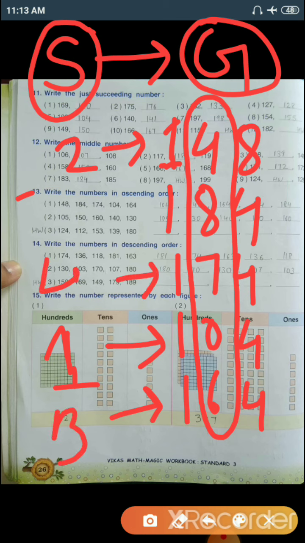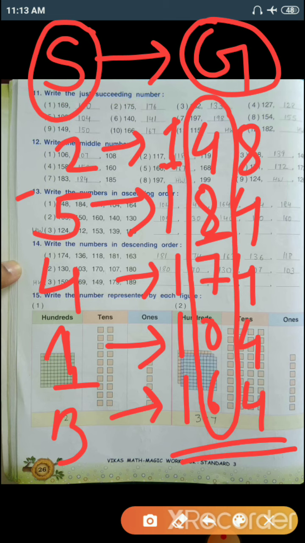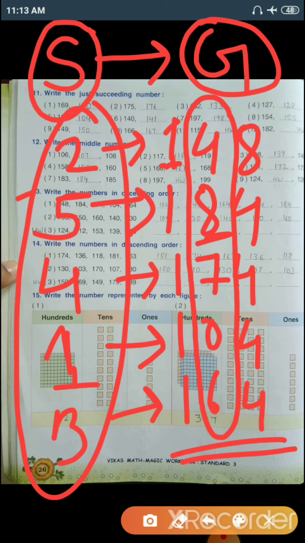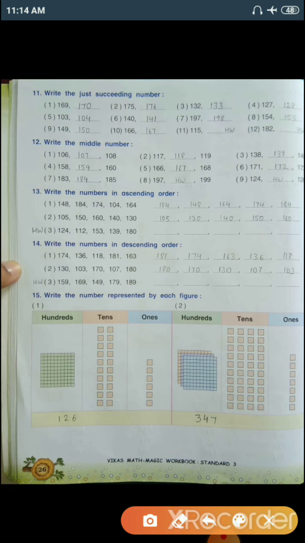Then this 7 will come. So this is number 4. And after that 8. So the 5th number is 184. With the help of this method, we can easily go from the smallest number to the greatest number, that means in ascending order. So the first number is 104, then 148, then 164, then 174, and the greatest number is 184. You can see here I have already solved this question.